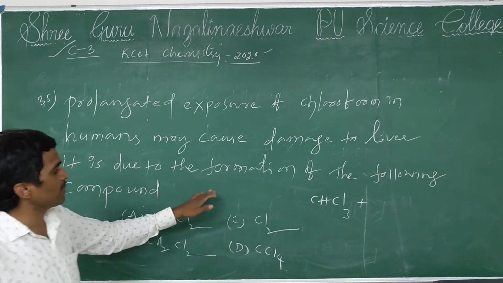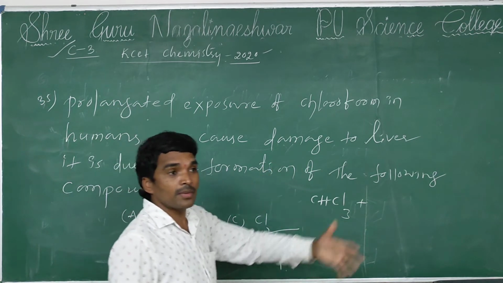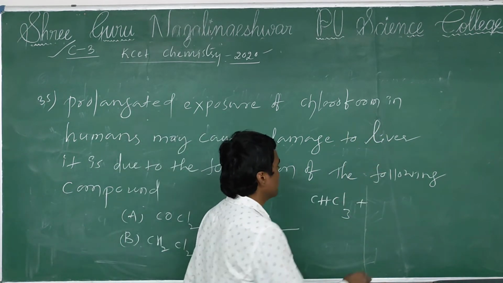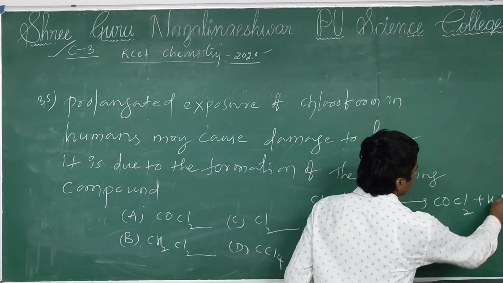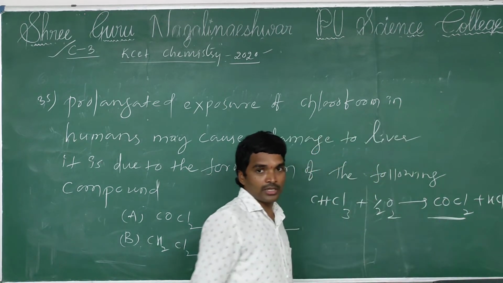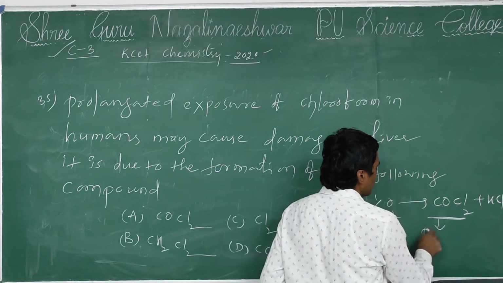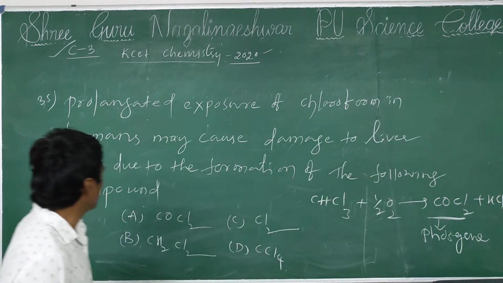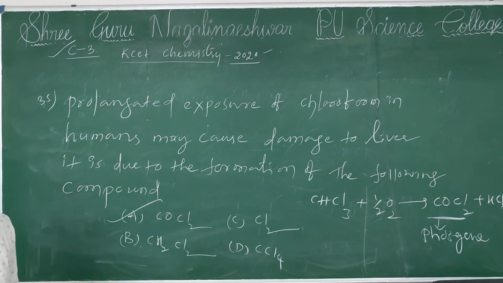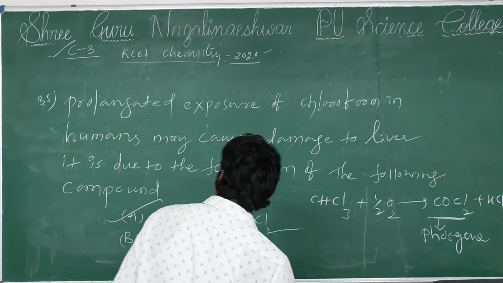It is due to the formation of the compound. Means chloroform is exposed to human beings, which undergoes oxidation, then formation of COCl2 plus HCl. So this is the compound that will be formed. So this is said to be phosgene. So your answer is COCl2, phosgene. Okay.